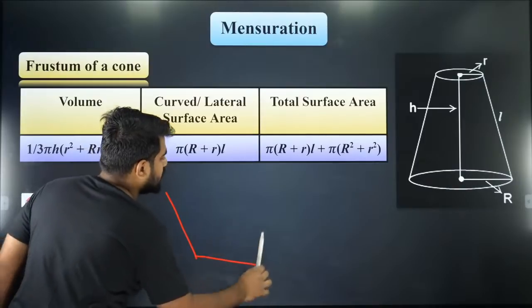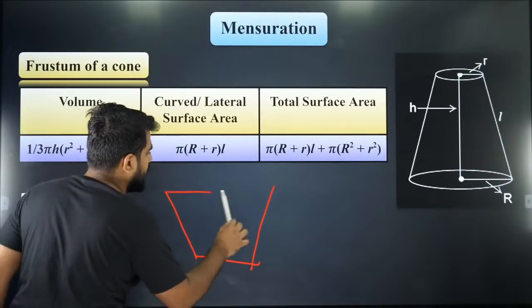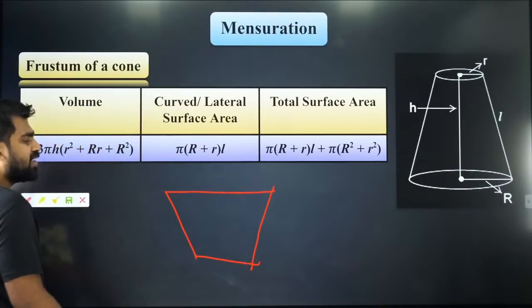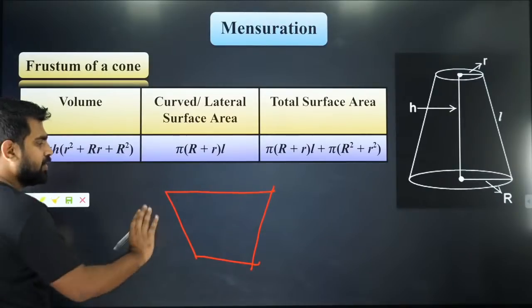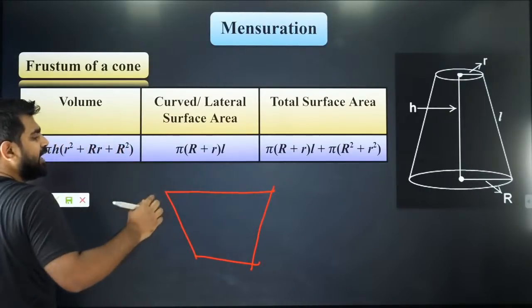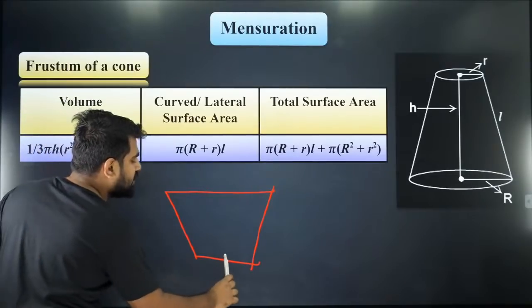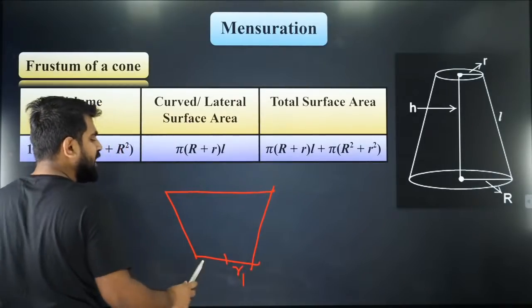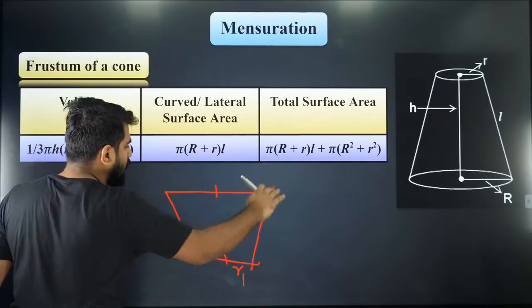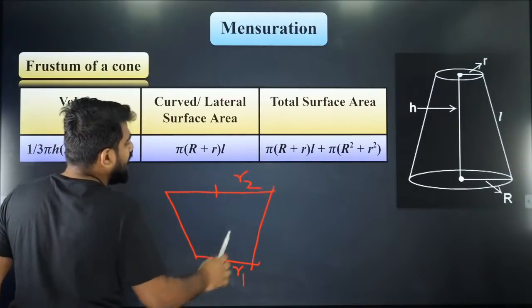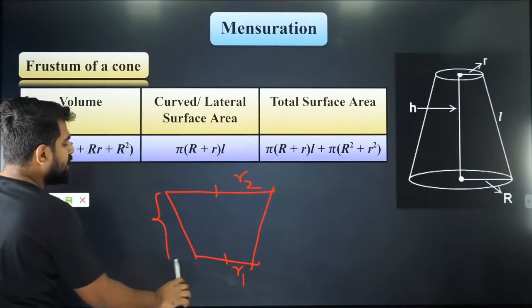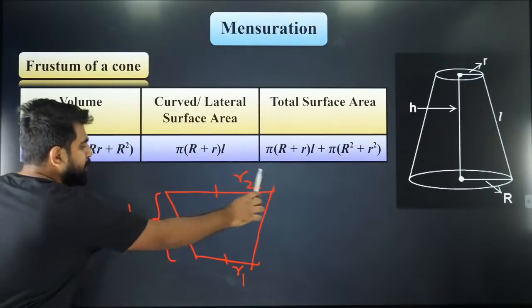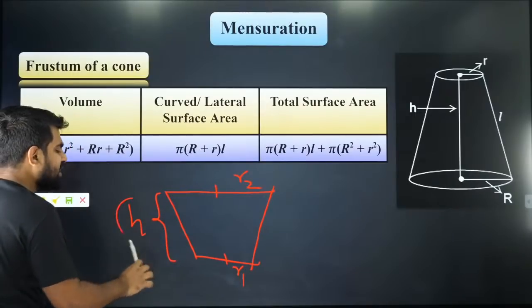Let's say you have a bucket-shaped figure. This is what we call a frustum, and obviously it is a 3D figure. In 2 dimensions it looks like this. Let's say the radius of the bottom face is R and the radius of the top one is r, and I want to find the volume of this figure if the height is h.